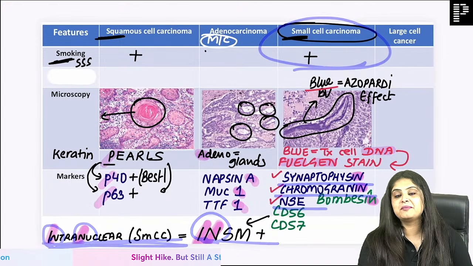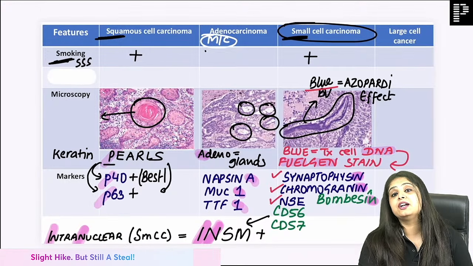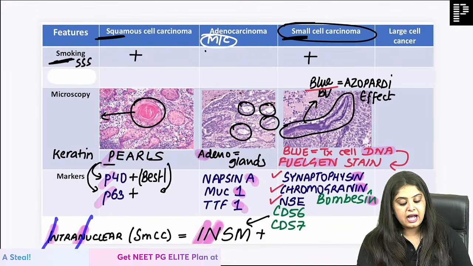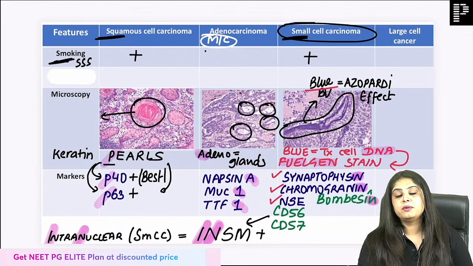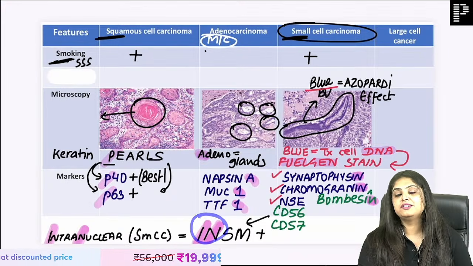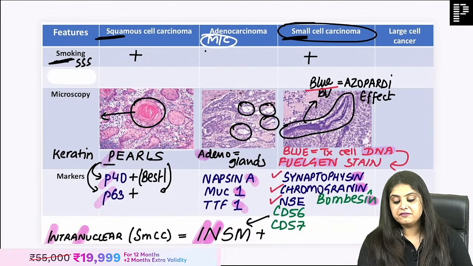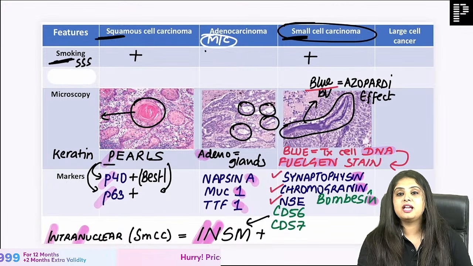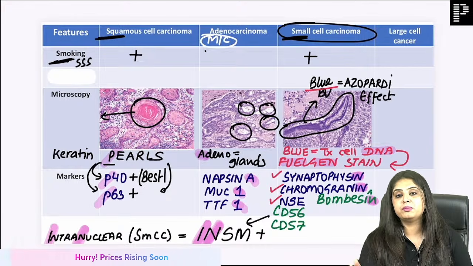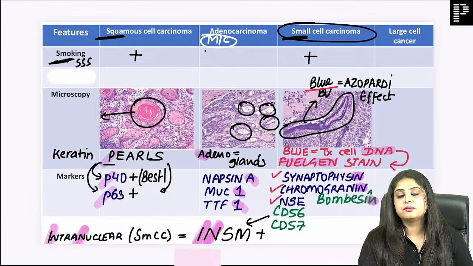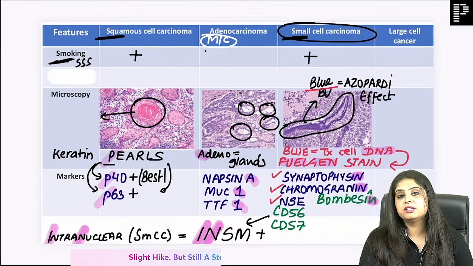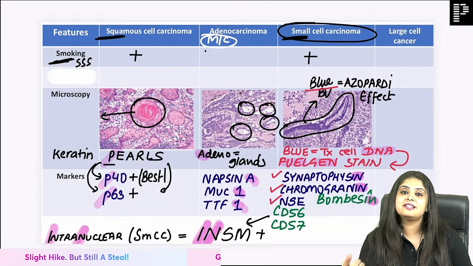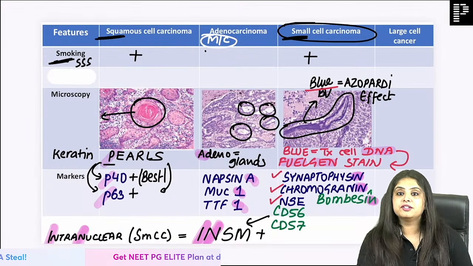Many students came back to me and said, ma'am, I couldn't understand anything, so I had to take a guess. I guessed that the marker for IN would be IN, and I marked it. Although the full form is not intranuclear, it worked in their favor. So sometimes being very juvenile and naive in the exam pays off. Not overthinking, not breaking your head over something, and just taking a safe guess sometimes works in your favor.